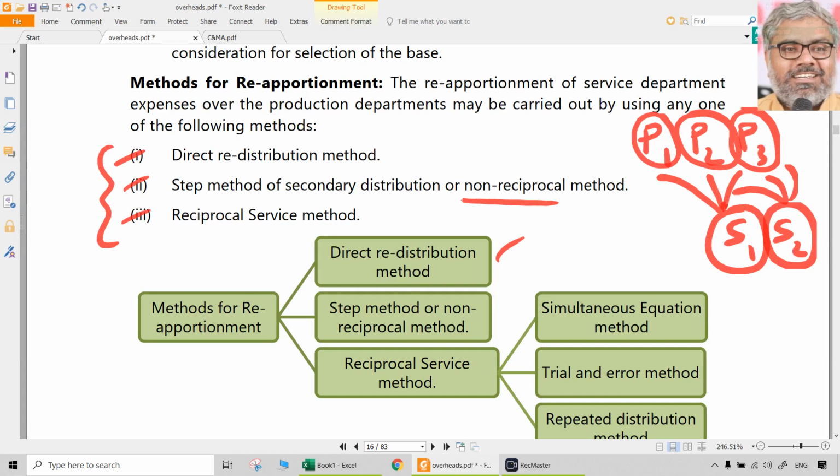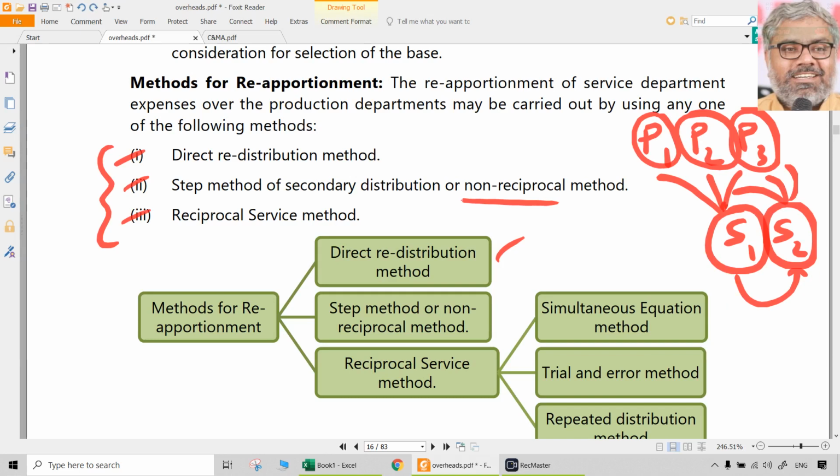Then the second method is different, that is the non-reciprocal method. Non-reciprocal, as the name indicates: for example, S1 renders some services to S2. That is recognized, one way. S2 also renders service to S1. That is reality, but in this method, we don't recognize that. We recognize only one-way service. This is also called the step method. Why is it called the step method?